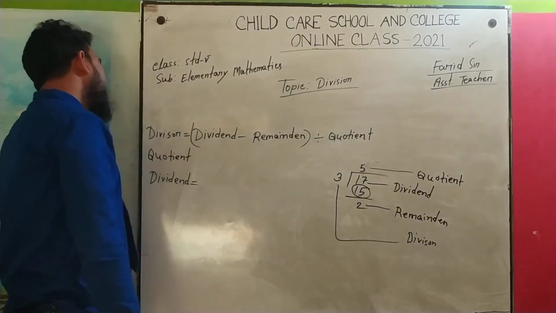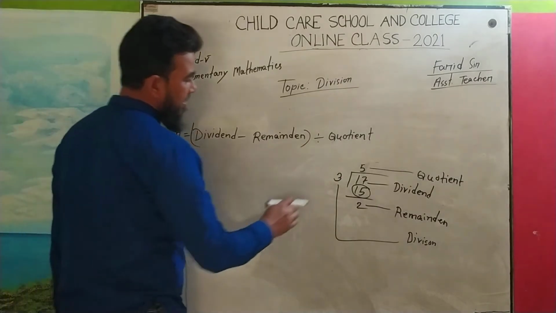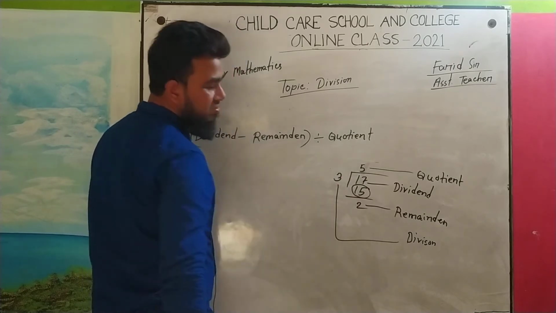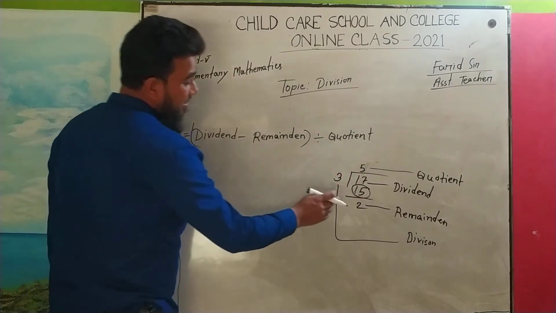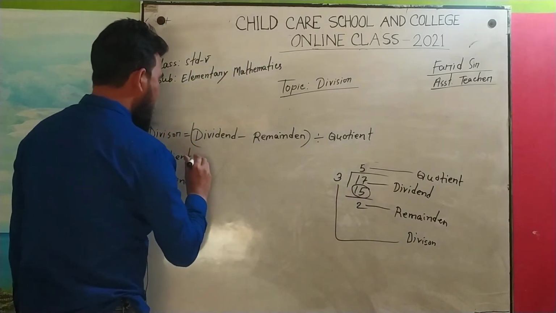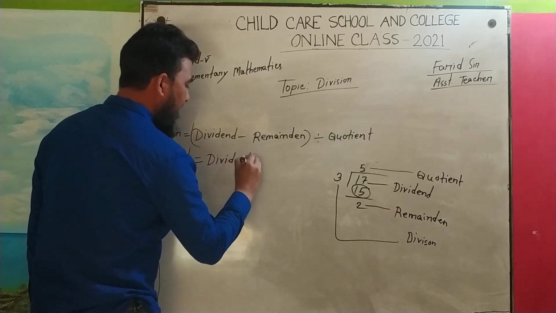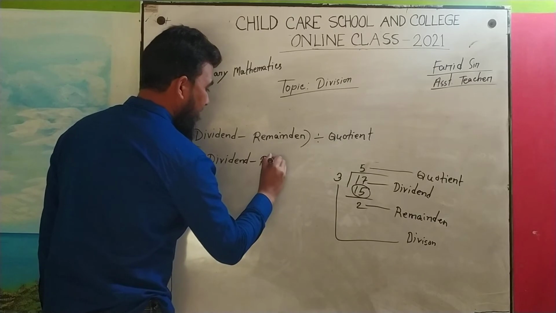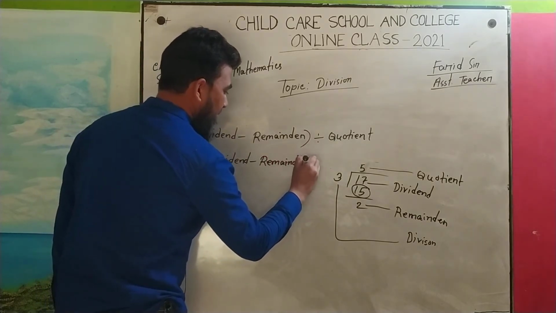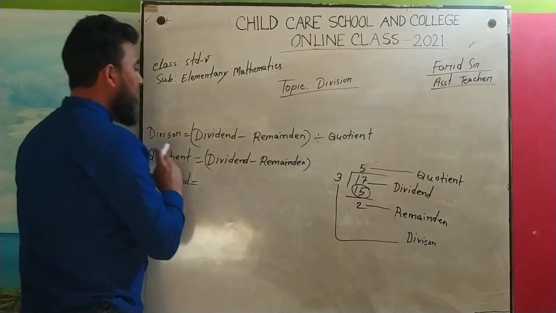Okay. Now if we find the quotient, then what will be? Here our quotient is 5 and we have in our hand 3, 17, and 2. In the same way we have to subtract 2 from 17, I mean the dividend. So here also dividend minus remainder, and we have to divide this difference by the divisor.